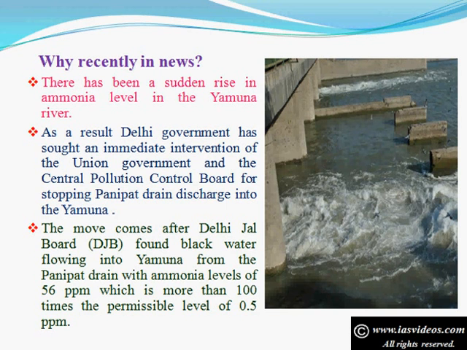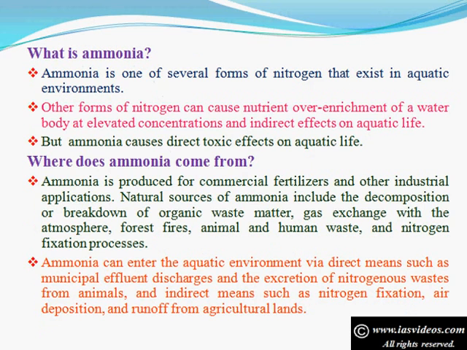The move comes after Delhi Jal Board, DJB, found black water flowing into Yamuna from the Panipat drain with ammonia levels of 56 parts per million, which is more than 100 times the permissible level of half a part per million. What is ammonia? Ammonia is one of several forms of nitrogen that exist in aquatic environments.